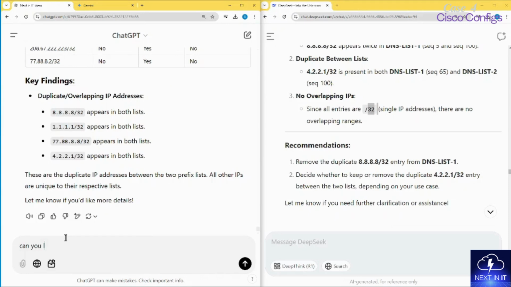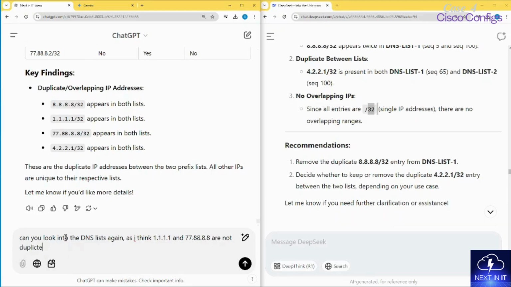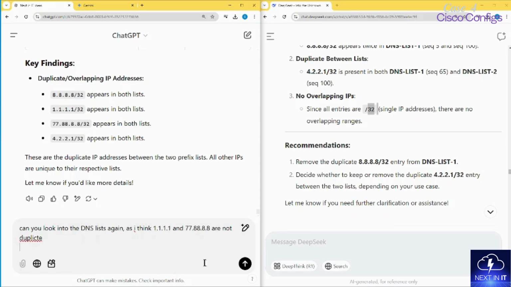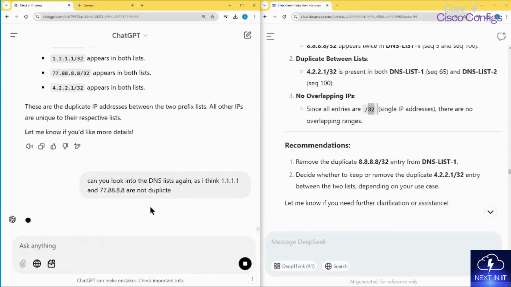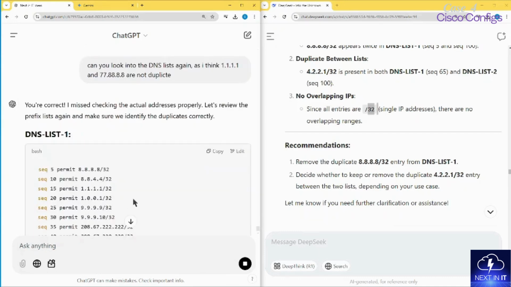Can you look into the DNS lists again, as I think 1.1.1.1 and 77.88.8.8 are not duplicate. Okay, so let's see if it can fix the error, and it can, but this is something which has shocked me, like ChatGPT.